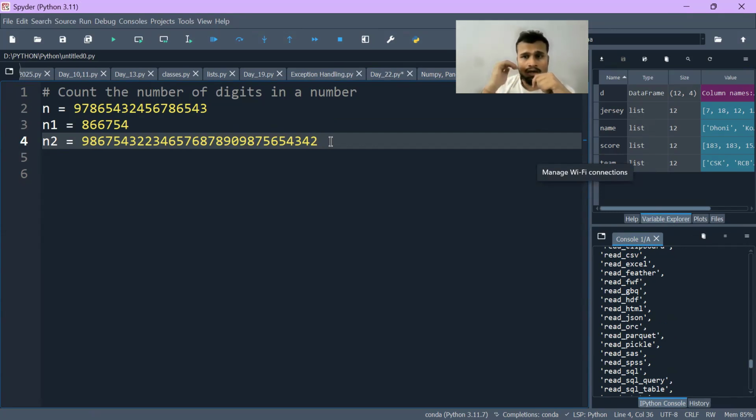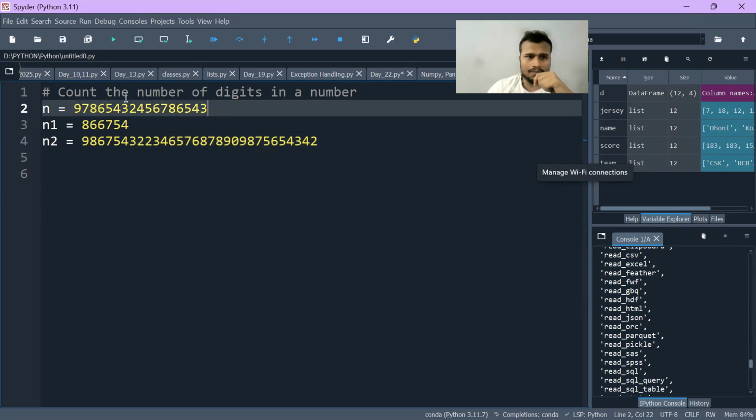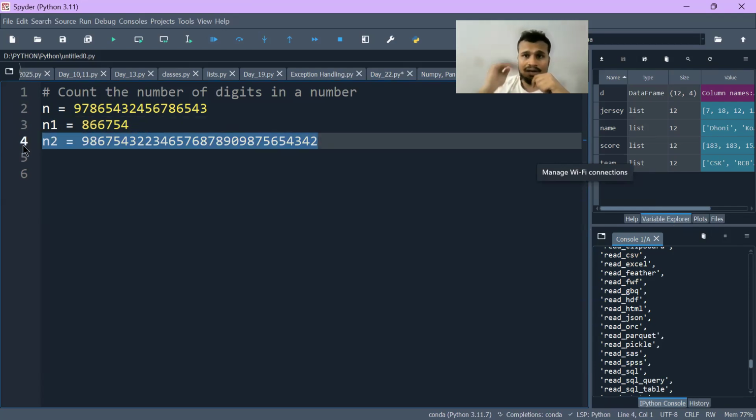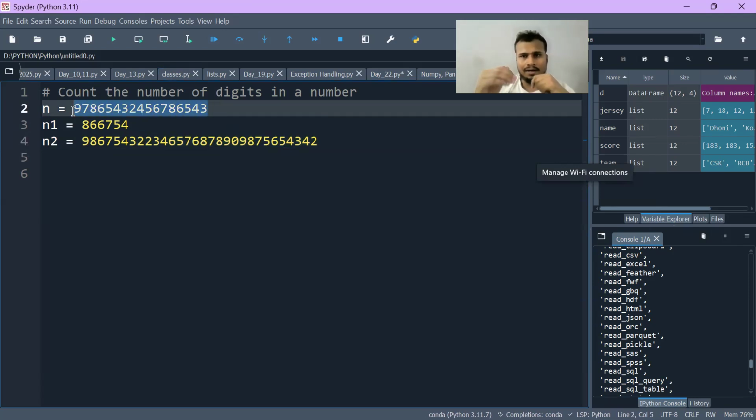We don't know कि यूजर कौन सा नंबर एंटर करेगा, right? User can enter this number itself, user might enter this number, user might enter this number. We don't know how many times that loop should go. तो यहाँ पे if we predict कि चलो यूजर 10 डिजिट का नंबर ही एंटर करेगा, तो that will be a false prediction and it will not work. So इसीलिए here we will use a while loop instead of for.